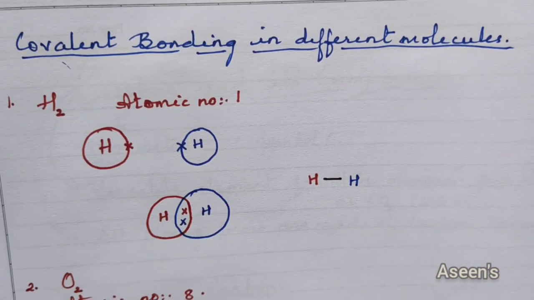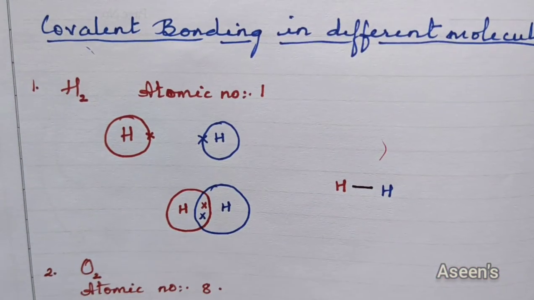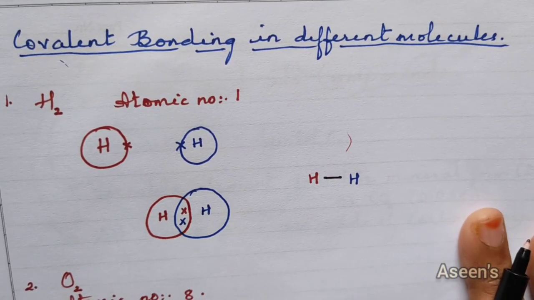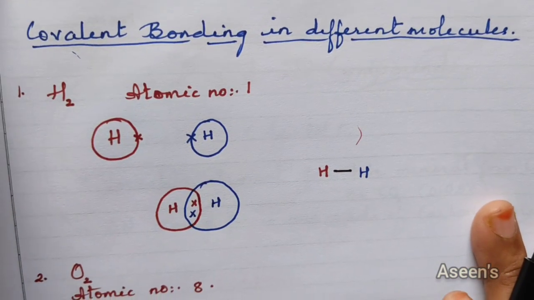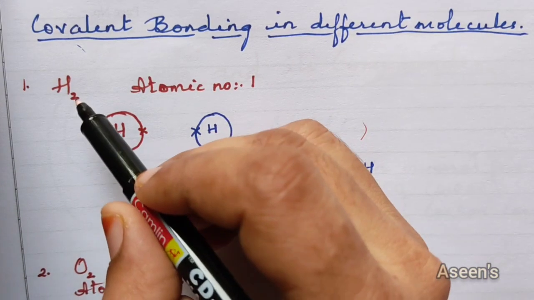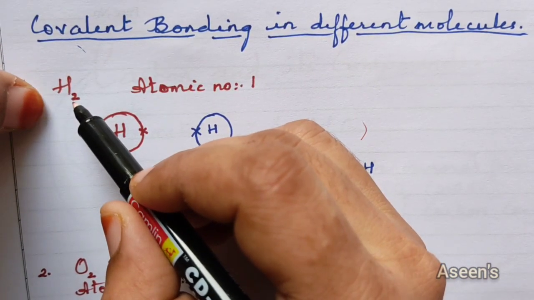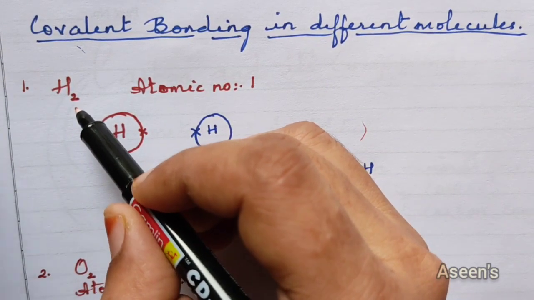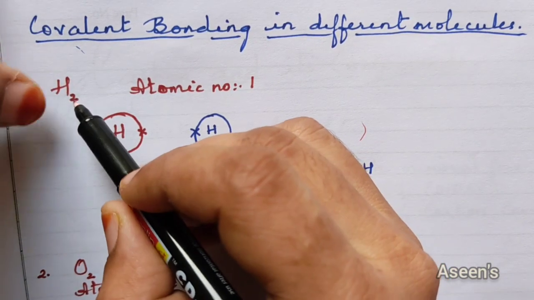Now, let's study covalent bonding in different atoms, the simpler ones, before moving on to covalent bonding in terms of carbons. So we're going to start with the very simple element, that is hydrogen. We're going to see this hydrogen molecule, which contains 2 atoms of hydrogen. They bond to one another with the help of a covalent bond. So how is it happening? We're going to see that.